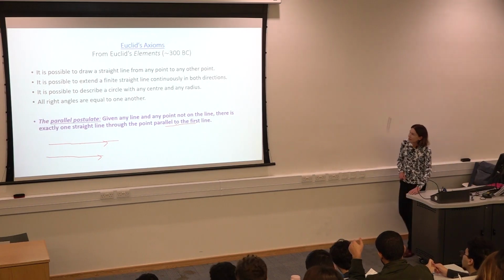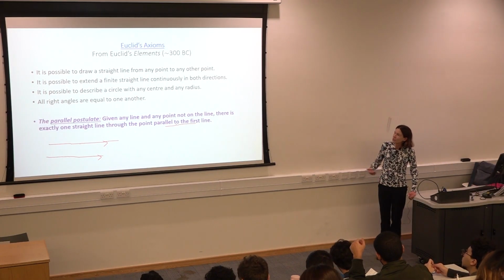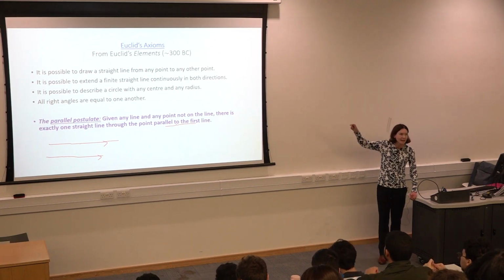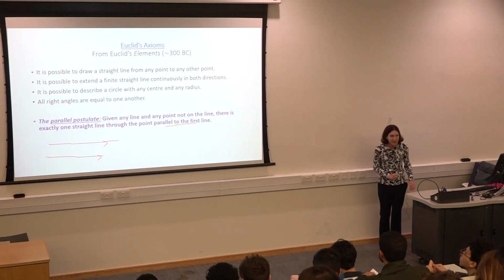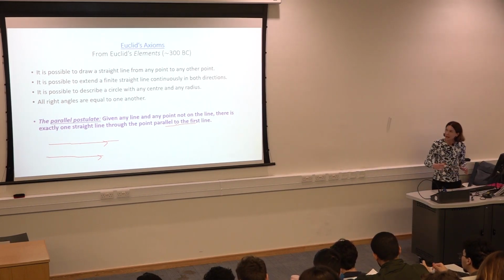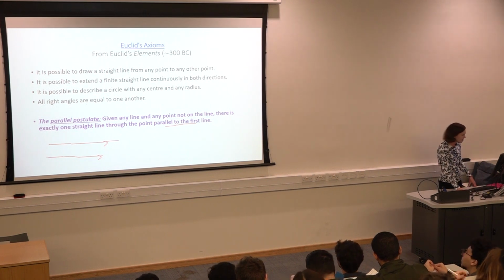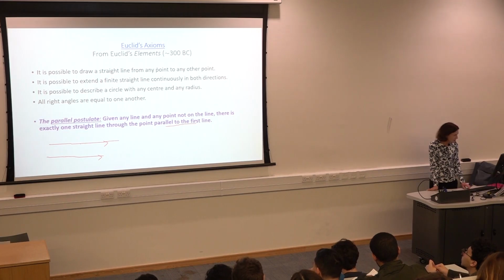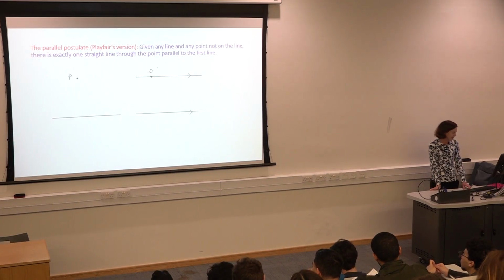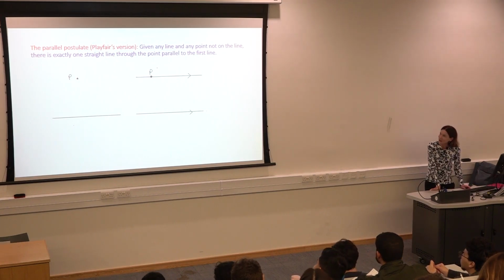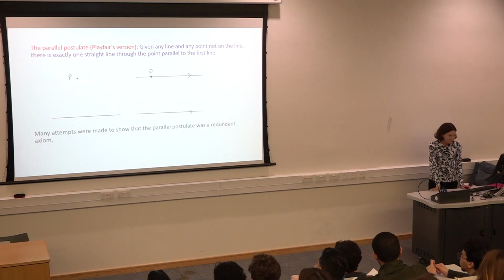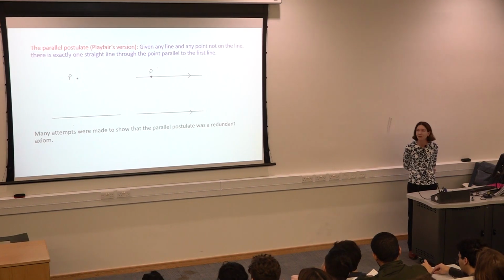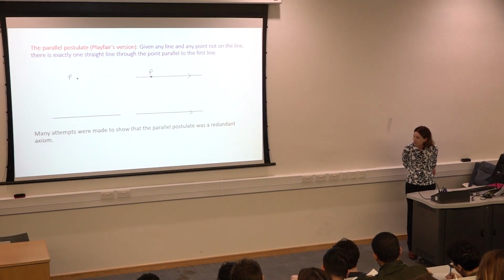All right. And straight away, right from the beginning, when he published his axioms, people were not so happy with this last one. It seemed quite a lot more complicated than the first ones, yes? And we want our set of axioms to be as small as possible. So people were wondering, really, do we need this? Does it not follow from the first ones? Here I've drawn a picture of it again. This is what I was trying to draw earlier on. But many attempts were made to show that this parallel postulate was a redundant axiom, that we don't need it, that we can throw it out.